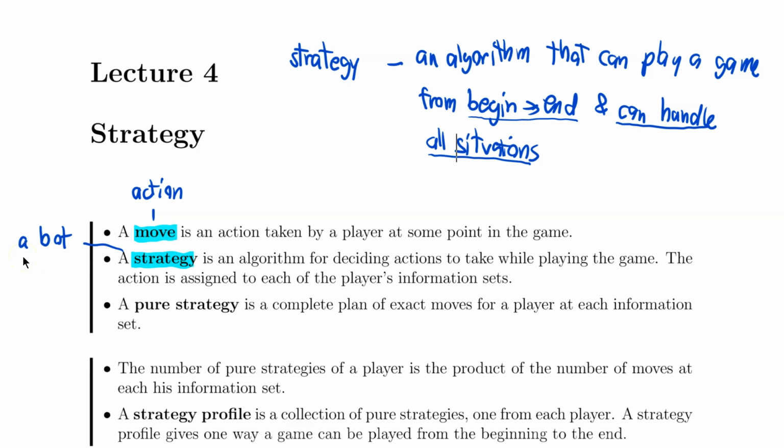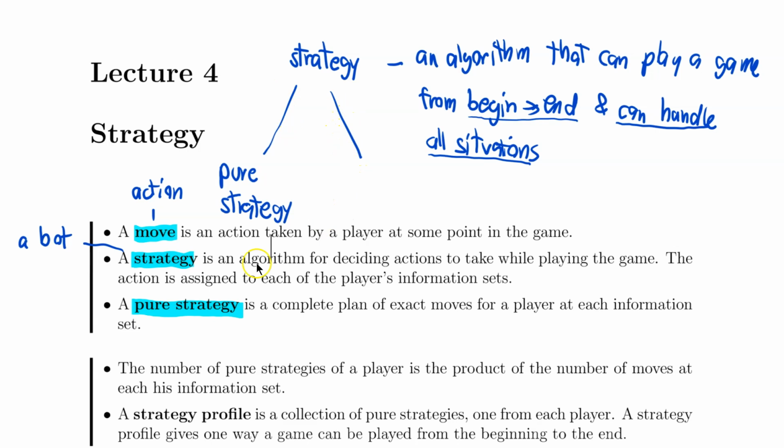Now, there is also another terminology called the pure strategy. We're gonna talk about two kinds of strategy. One is a pure strategy. For now, the terminology for pure strategy doesn't seem all that different from the strategy itself.